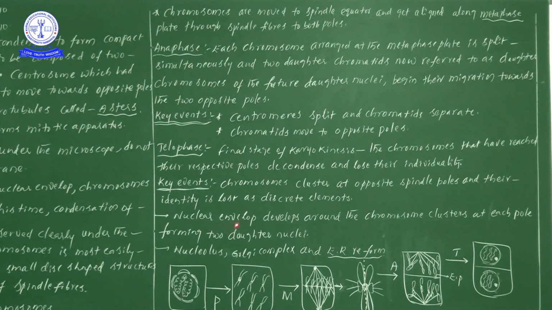Next one, nuclear envelope. The nuclear envelope develops around the chromosome clusters. One more time you see there, the nuclear envelope develops around the chromosomal cluster at each pole, forming two daughter nuclei. Because of the formation, or reformation, of the nuclear membrane at both polar regions, two daughter nuclei formation takes place.